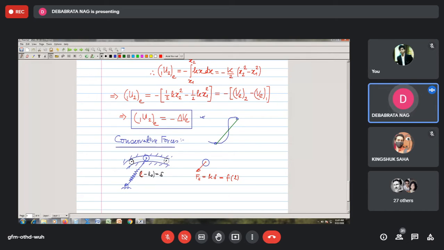As the particle moves from this position to this position, you need to calculate how L changes along the path, because otherwise you will not be able to calculate the work done by the spring force, because it requires the evaluation of the integral of Fs ds, and to do that integration you must know how the instantaneous length of the spring changes as you take this particle along this smooth guide.